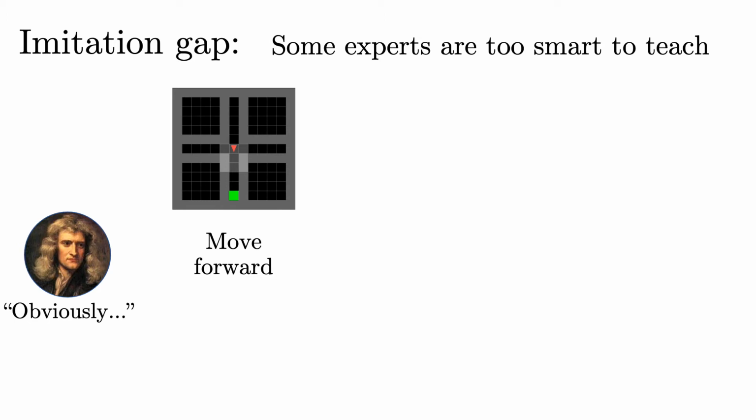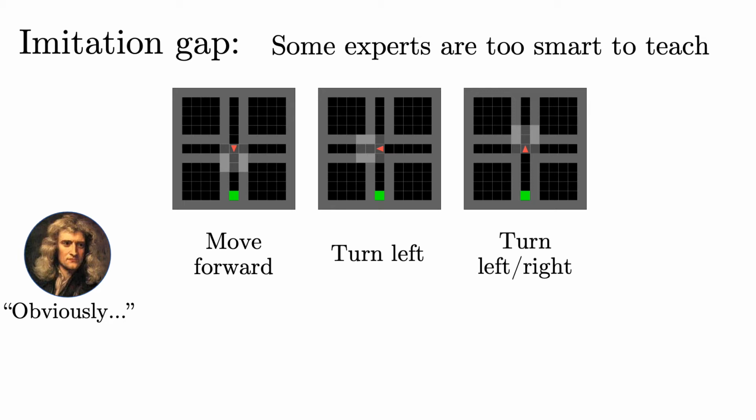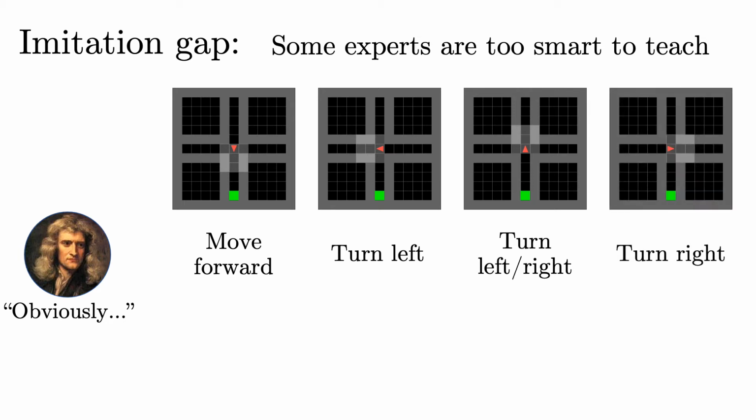But this starting state of the agent is one of many. For instance, the agent could be facing left. Here, the expert says, obviously, turn left. Similarly, the expert might say that turning right or left are both correct, or that turning right is the only correct strategy.